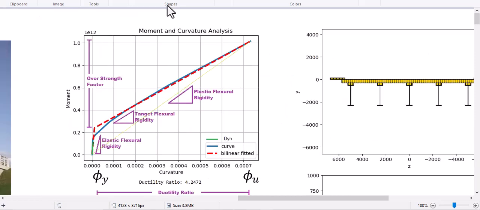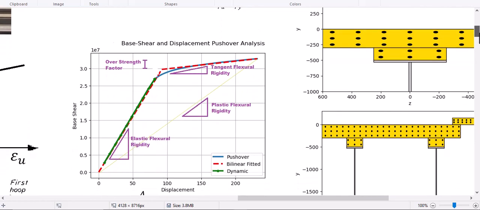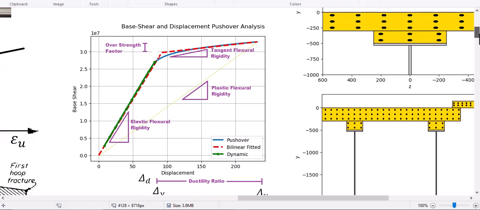After running each step of moment curvature analysis, pushover analysis, and nonlinear dynamic analysis, we're going to see the outputted data such as ductility ratios, tangent flexural rigidity, plastic flexural rigidity, and overstrength factors for moment curvature analysis of the sections, and also running the pushover analysis outputted data for seeing the ductility ratios, overstrength factors, or even plastic flexural rigidity.